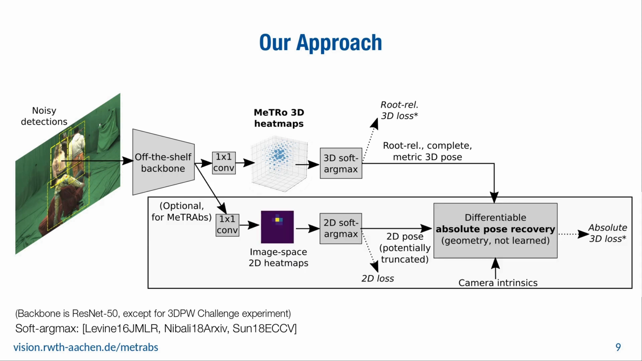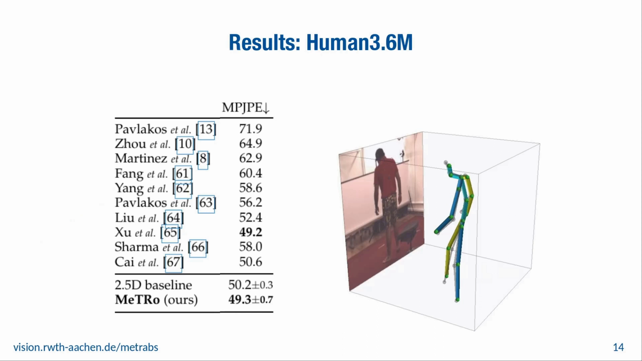If we want to estimate the distance as well, we use a 2D heat map head and perform a differentiable reconstruction of the root joint, yielding absolute poses, which we can then supervise with an absolute loss. We call this combination METRAPS. Let's see the results. On Human3.6M, we get state-of-the-art results, and our method performs better than the 2.5D baseline, which assumes constant bone lengths.